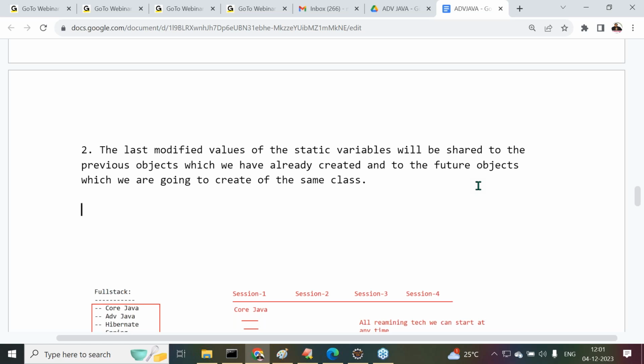The last modified value of the static variable will be shared to the future objects also. Did all of you get my point or not? This is exactly how the static variable is able to provide shareability for its content. This is the meaning of shareability, and how it is providing it. Got it or not? Just 1 minute.